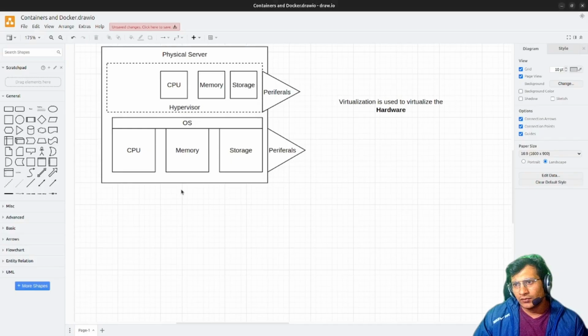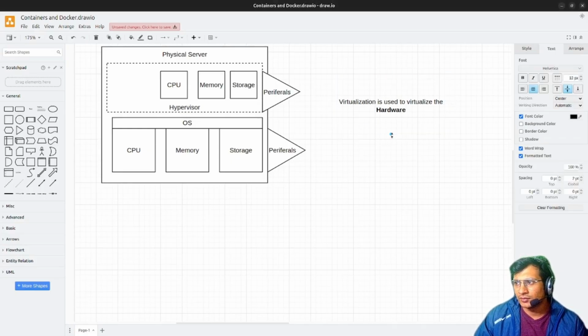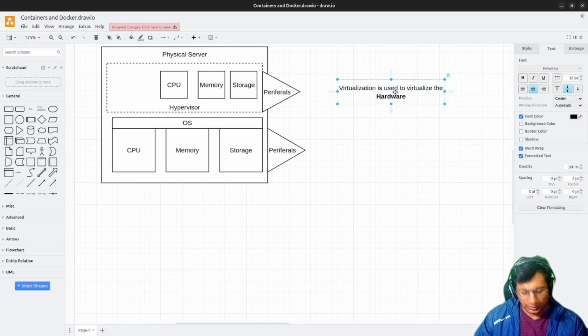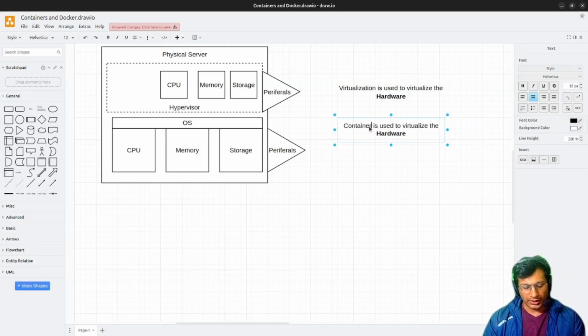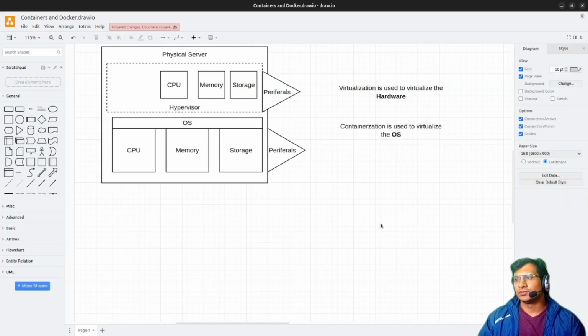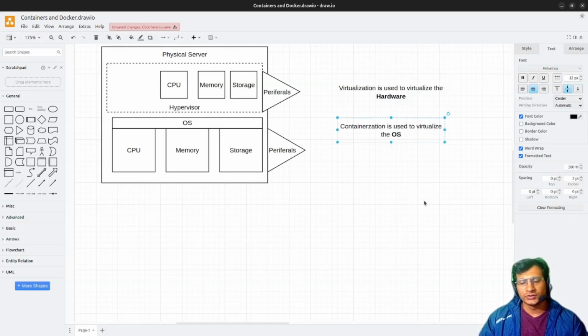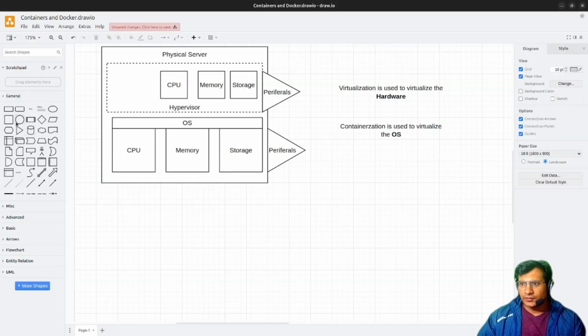However, there is one more technology that comes in the virtualization part. Since we all know that DevOps is all about agility, automation, quick delivery, less time to market, which we discussed on day one, there is another technology, containerization, which is used to virtualize the OS, the operating system. Virtualization is used to virtualize hardware, while containerization is used to virtualize the operating system. This is the basic difference between virtualization and containerization. So let me just go quickly. I think my machine is already running.